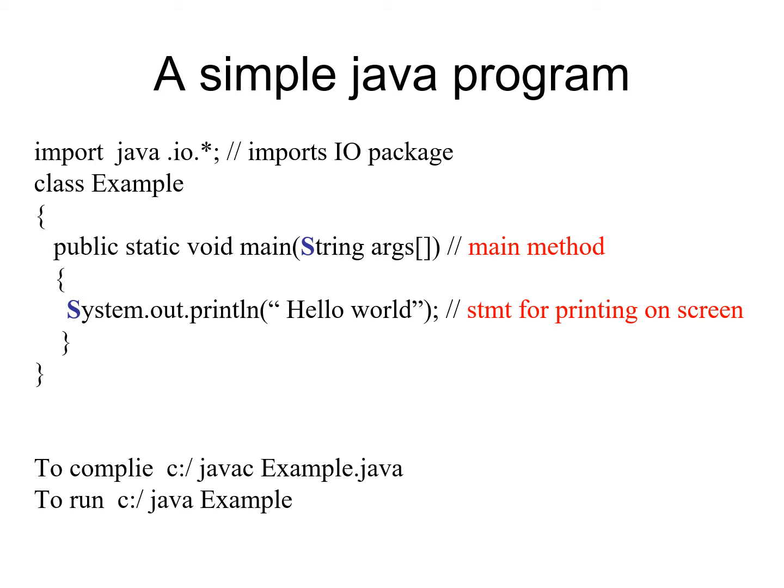After compilation, if there is no error, you will be getting bytecode file. To run the Java program, you have to use the command java file name. File name should be used without any extension. So java Example is the command for running my Example class program.